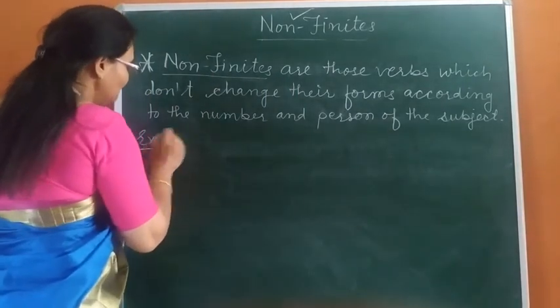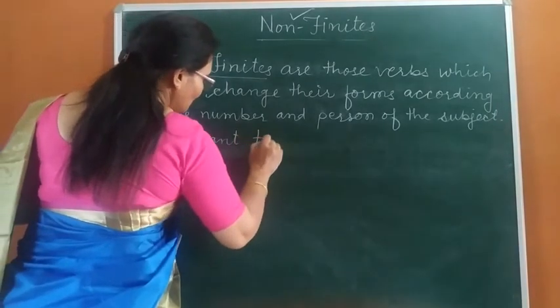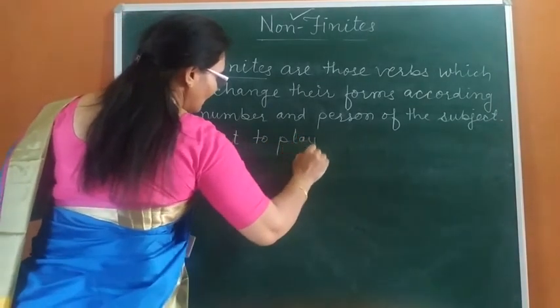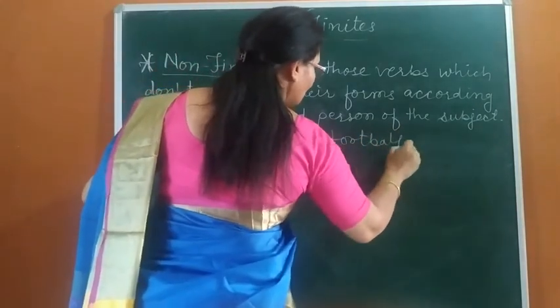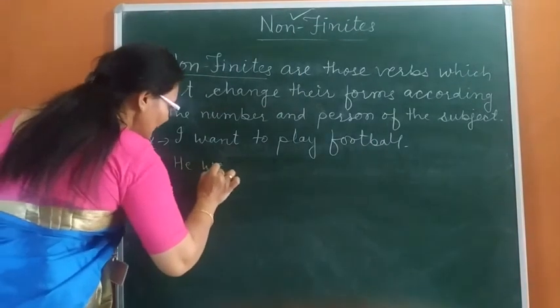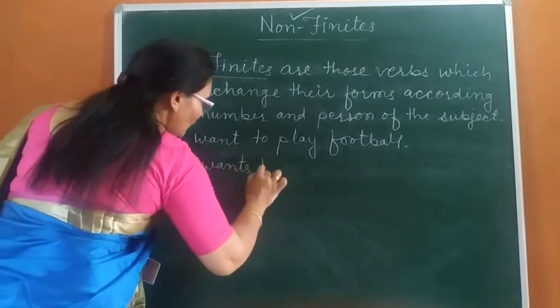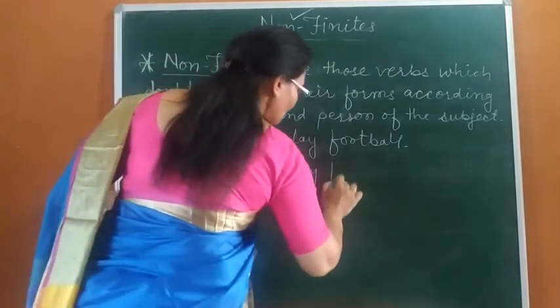For example, I want to play football. Next example, he wants to play football.